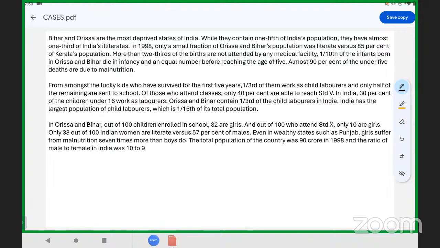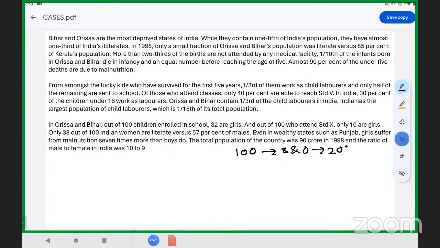So let us start with the first para. Bihar and Orissa are the most deprived states of India, while they contain one fifth of India's population, which means suppose the population of India is 100, then these two states itself contain 20%. That is nothing but 1 by 5. So for every 100 people, 20 people are from either Bihar or Orissa together.